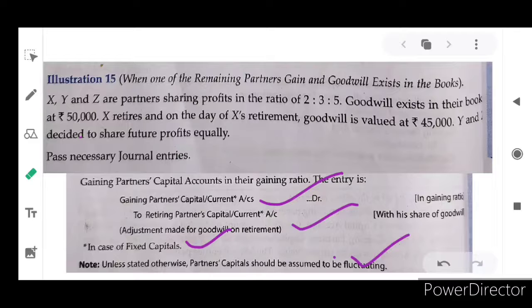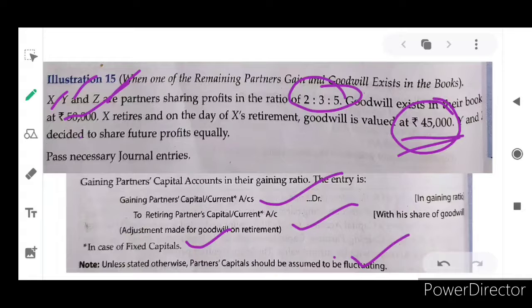X, Y and Z are partners in a firm. Their profits and losses are shared in the ratio 2:3:5. Goodwill exists in the books at 50,000. X retires, and on the date of X's retirement, goodwill is valued at 45,000.